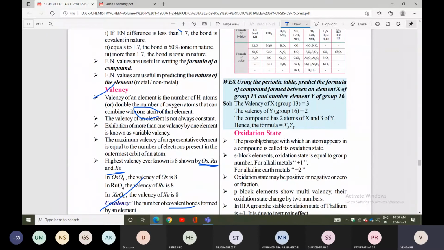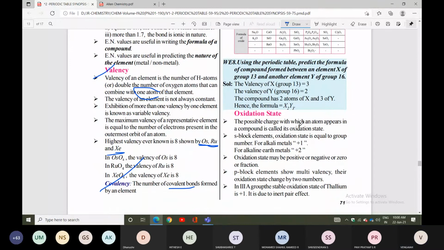Next topic is oxidation state. The possible charge with which an atom appears in a compound is called oxidation state. So what is the charge? The possible charge which an atom appears in a compound is called oxidation state.